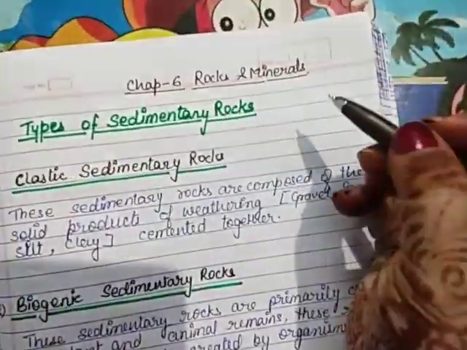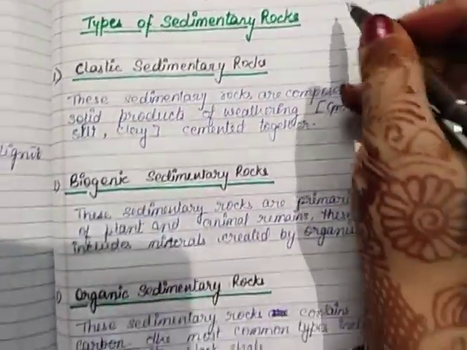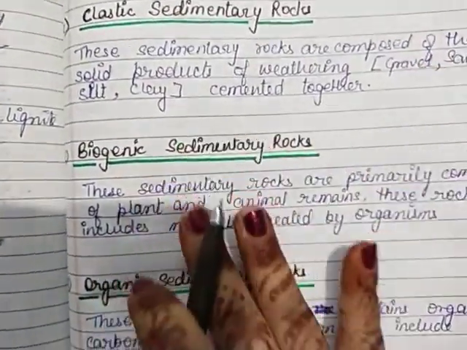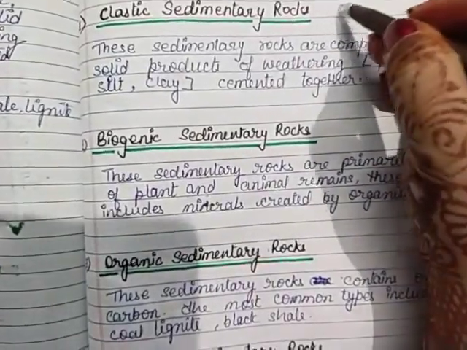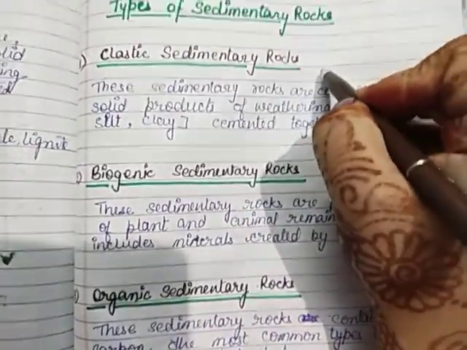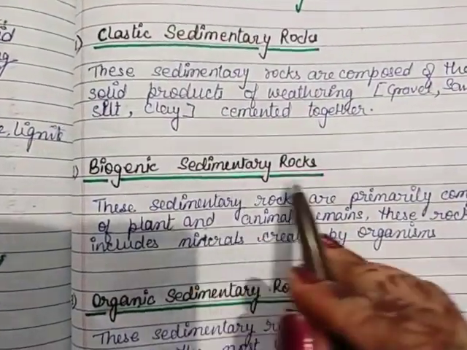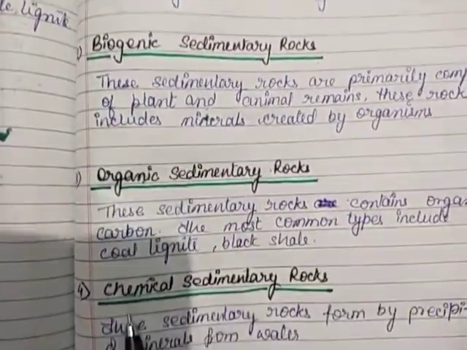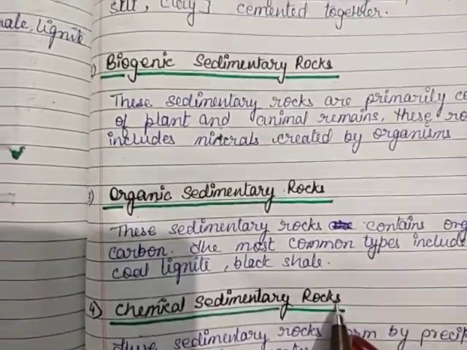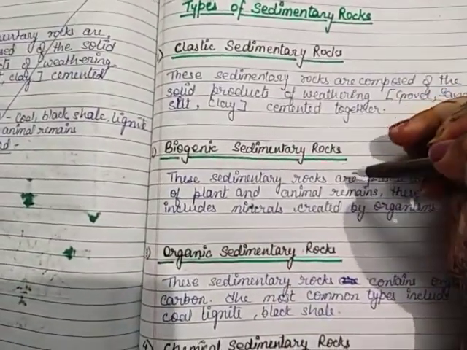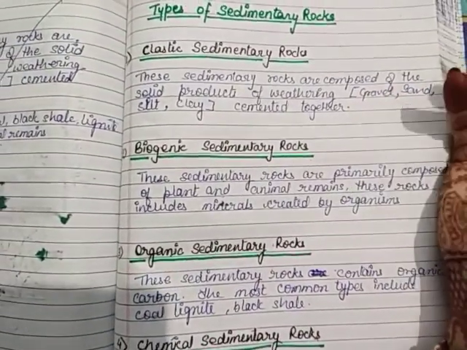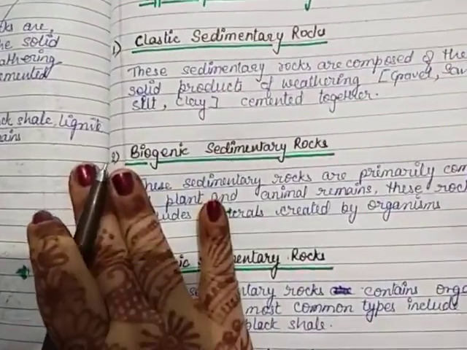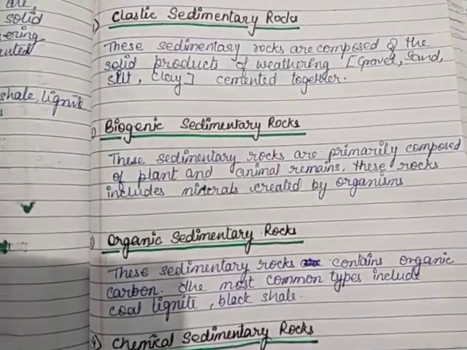Now the types of sedimentary rock. Basically we can divide sedimentary rock into four parts. First is clastic sedimentary rock, second is biogenic sedimentary rock, third is organic sedimentary rock, and fourth is chemical sedimentary rock. So basically there are four kinds of sedimentary rocks. It is not as important, but I will give the explanation in my next video.